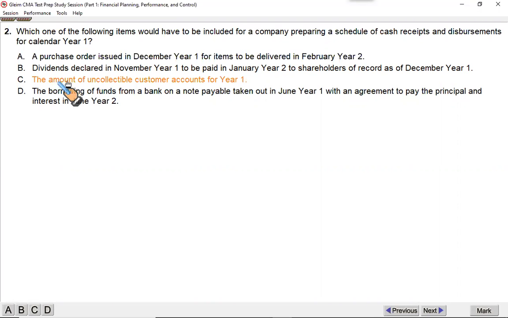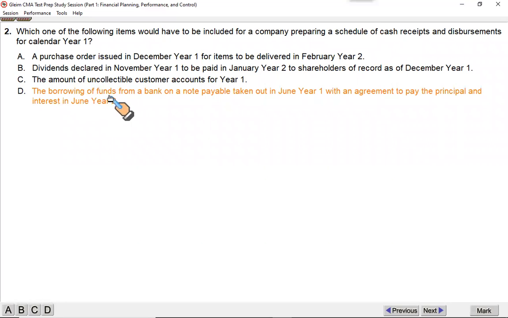C, the amounts of uncollectible customer accounts for year 1. Uncollectible customer accounts are your bad debts, so they are not your cash flows. Forecast neither a cash inflow nor an outflow. It is not a cash item. What about D?